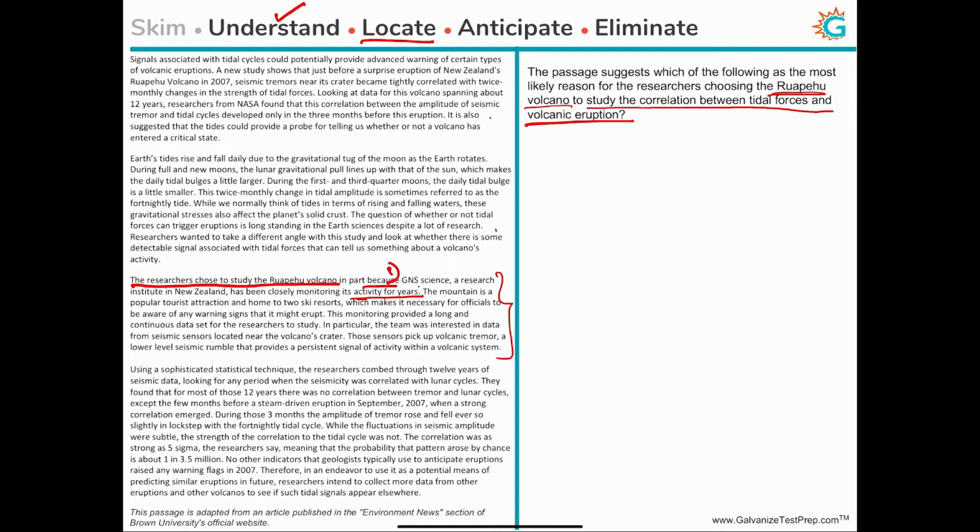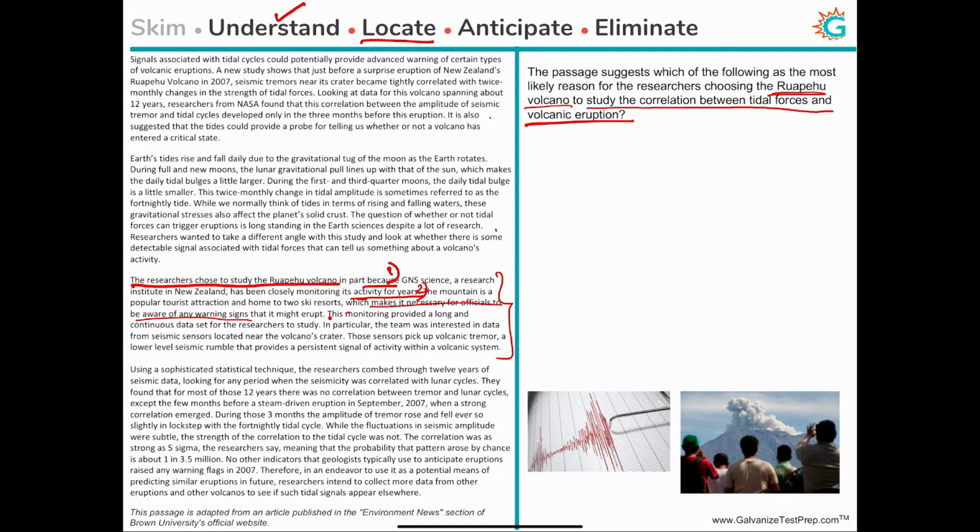And let's go on to the next reason. The mountain is a popular tourist attraction and home to 2 ski resorts, which makes it necessary for officials to be aware of any warning signs that it might erupt. Okay, so it's a popular tourist attraction, and therefore they have been monitoring it for a while. So the next sentence is, this monitoring provided a long and continuous data set, right?